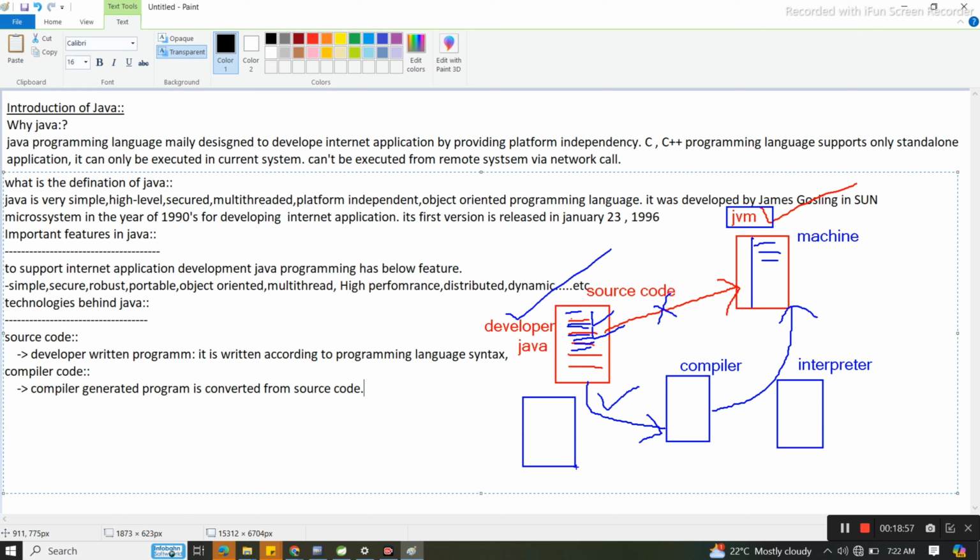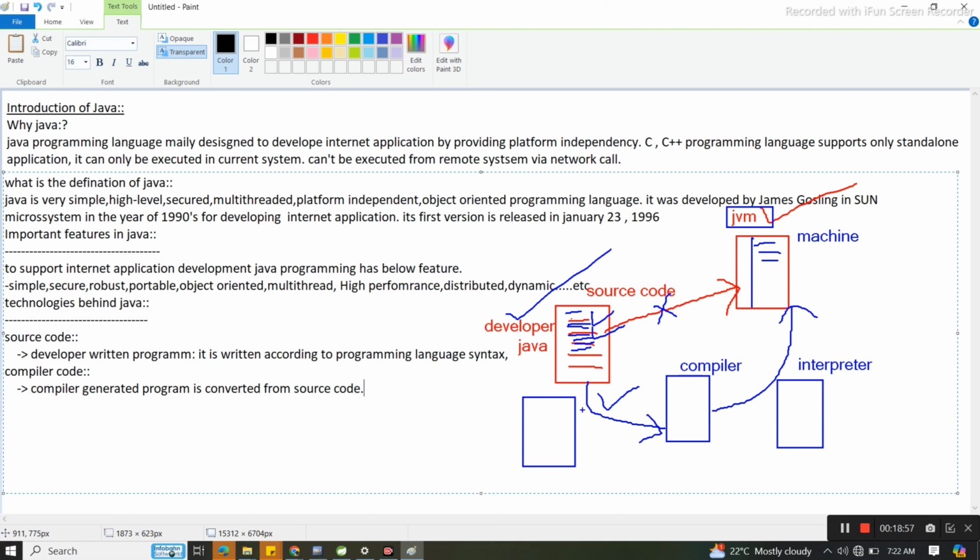What is compilation? Okay. So till here understood? So here the source code is converted to machine understandable code by using the compiler and interpreter. One more concept is there, compilation. What is compilation?